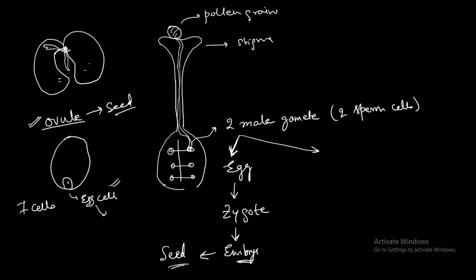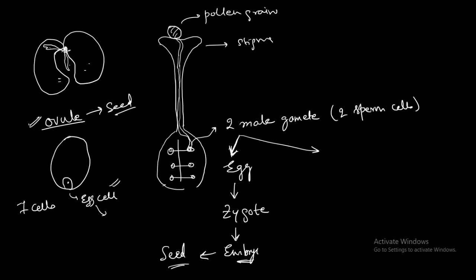In human beings, sexual reproduction takes place. Sexual reproduction involves the fusion of the male and female gamete, that is the sperm cell and the egg cell, or in singular we say the ovum. The gametes are produced in the specialized reproductive organs, the ovaries in the females and testes in the males. With the fusion of the egg with the sperm, a zygote is formed, and the zygote will develop into the new individual. The same as we saw in the plant, the fusion of the male and female gamete will give rise to the zygote, the zygote will form the embryo. This part is the same whether it is plant or animal.